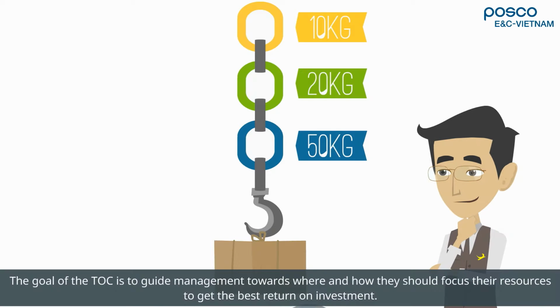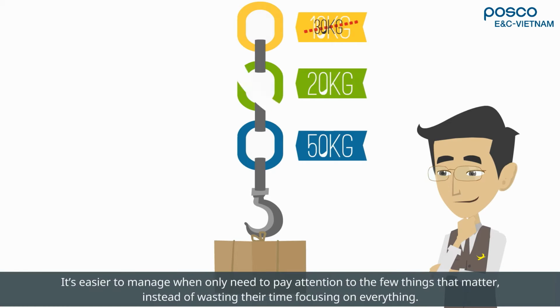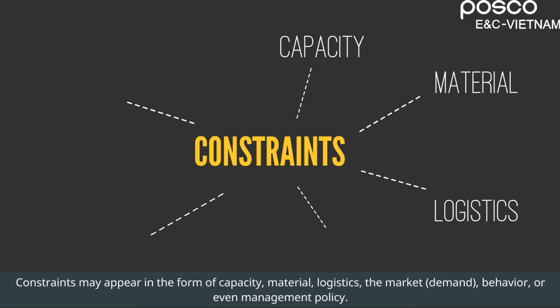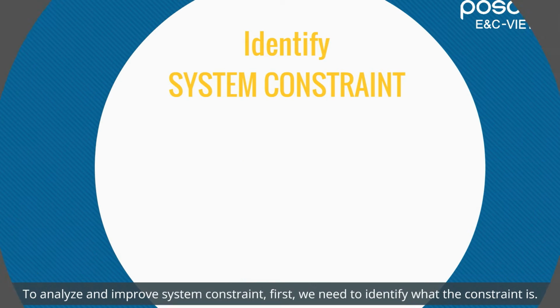The goal of the theory of constraints is to guide management towards where and how they should focus their resources to get the best return on investment. It's easier to manage when only need to pay attention to the few things that matter, instead of wasting their time focusing on everything. Constraints may appear in the form of capacity, material, logistics, the market, demand, behavior, or even management policy.